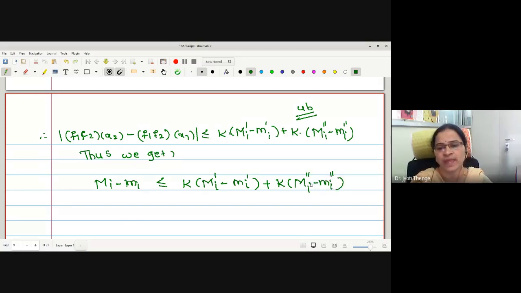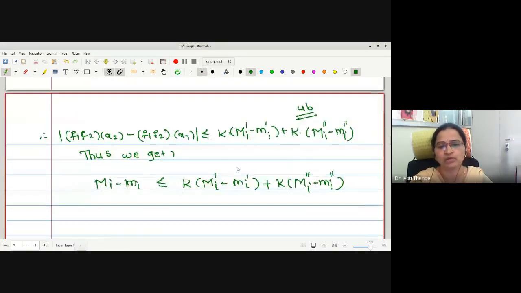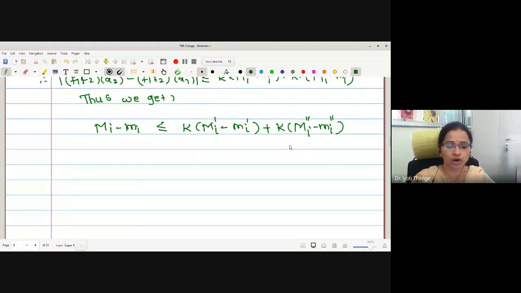Is that okay? And suppose you are writing different bounds for the functions f1 and f2, suppose for f1 you are writing k1, for f2 you are writing k2, then what are the corresponding changes here? Here it will be k1, here it will be k2. Correct? What we have obtained by this is the relation between the bounds of f1·f2 and of f1 and of f2.